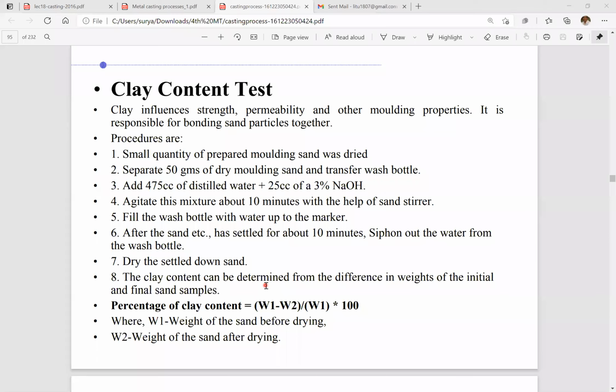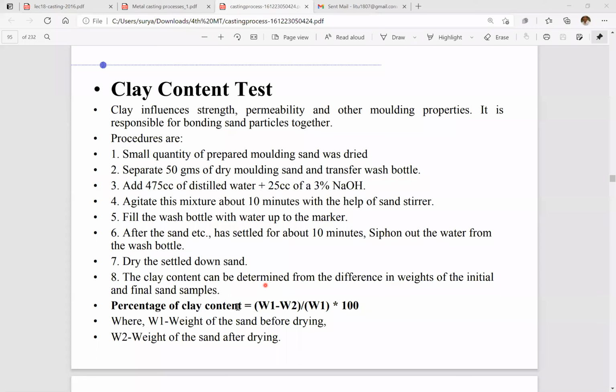So what we do now: we separate 50 grams of dry molding sand and transfer it to a wash bottle. In that wash bottle, we add 475 cc of distilled water, then add 25 cc of NaOH. After that, we stir it. When the stirring is completed, we wash out the water from that bottle. So again we have to re-weigh it.